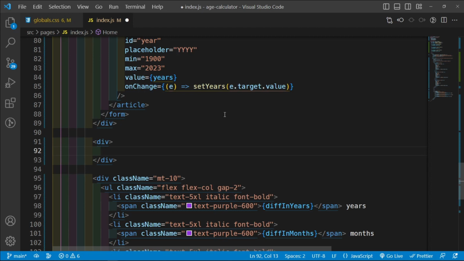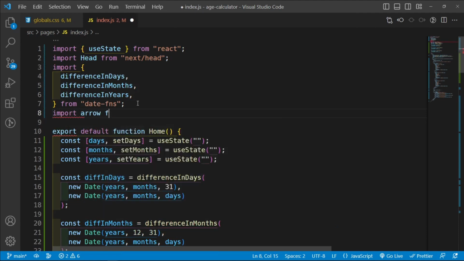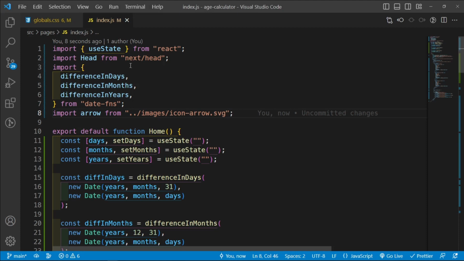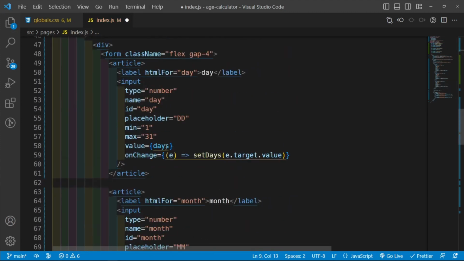div we're going to have an image. The source for this image is going to be arrow, and then let's go ahead and import it. So let's say import arrow from ./images/icon-arrow.svg. And then when I save it, it should show somewhere. Why aren't you showing? Oh wait, this is Next.js. So let's say import Image from next/image,